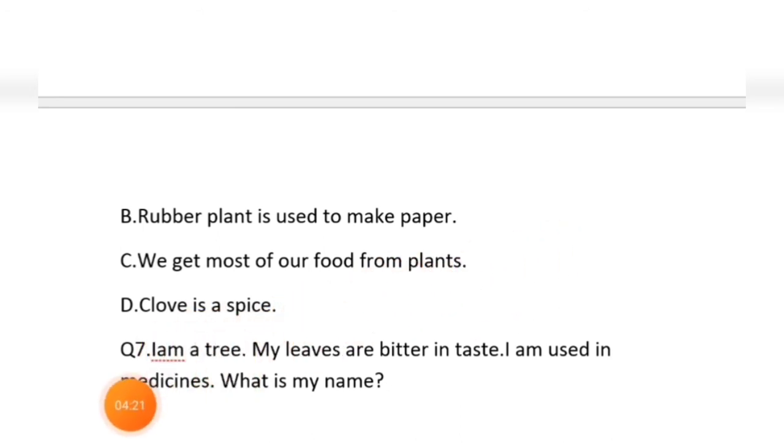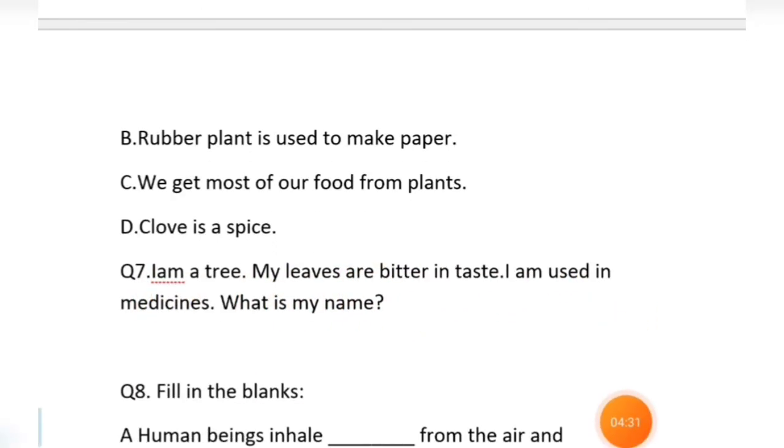Now identify. This is a riddle. I am a tree. My leaves are bitter in taste. I am used in medicine. What is my name? Bitter in taste means it should be neem.